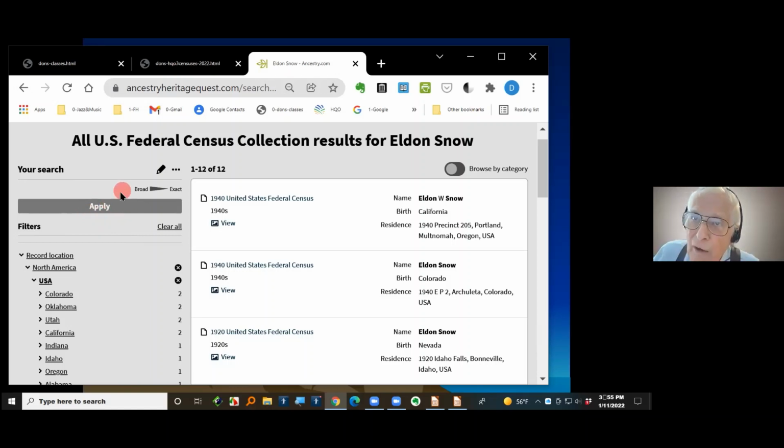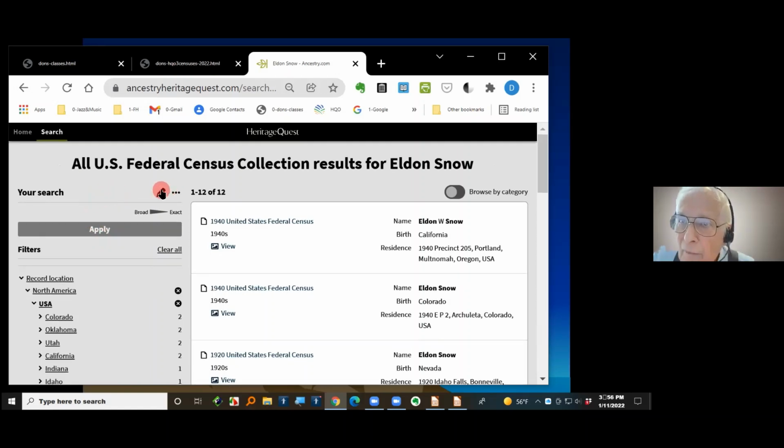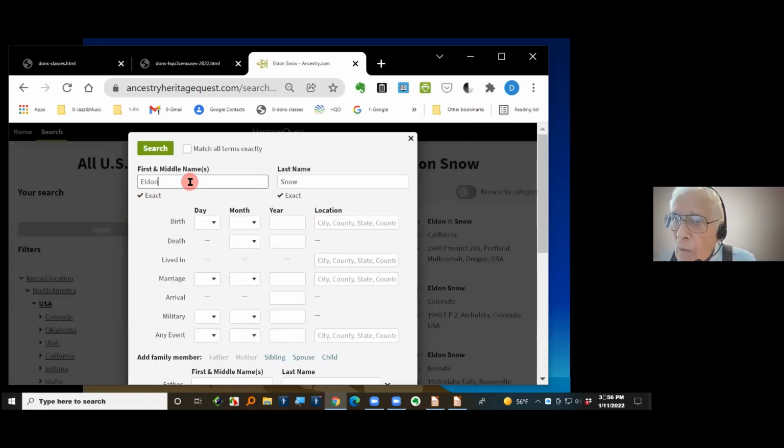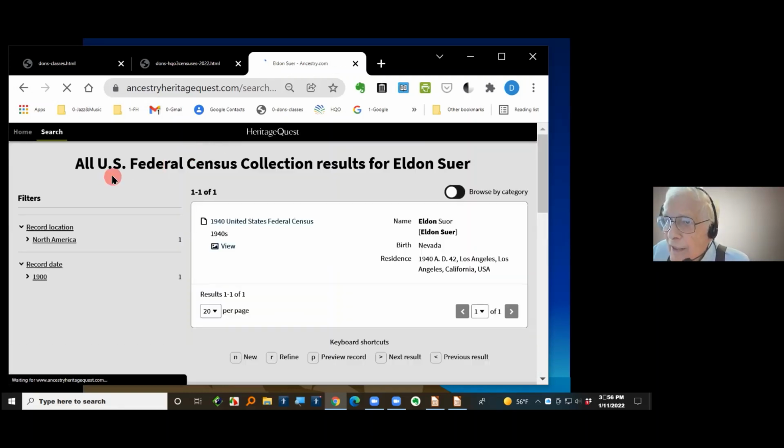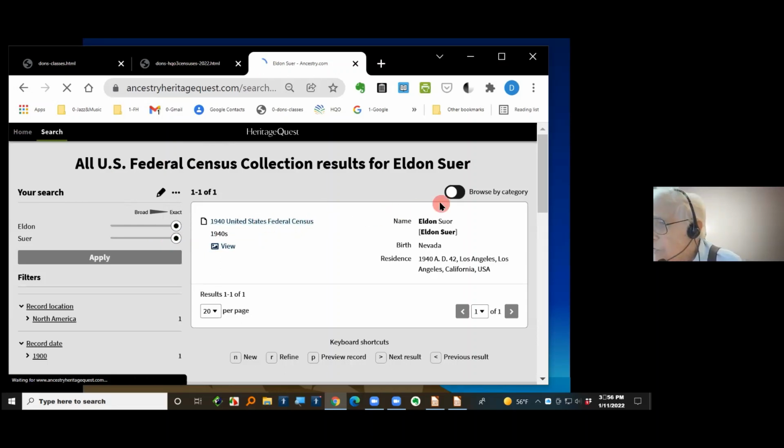Without doing the search, I want to show you, I'm going to edit the search. See that pencil? You can edit the search there. I'm going to say I want to look for an Eldon, but instead of Snow, S-U-E-R. Now, we didn't find this out only because I know that now. I can try that to find it. So I click on it, and let's see what happens with this. Oh, it says there's a 1940 census with an Eldon, S-U-O-R.